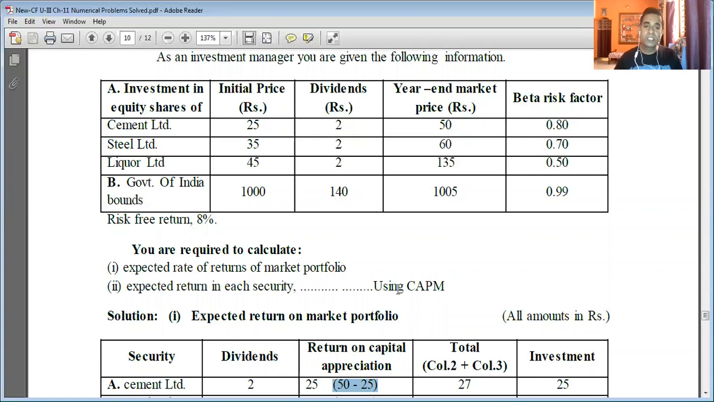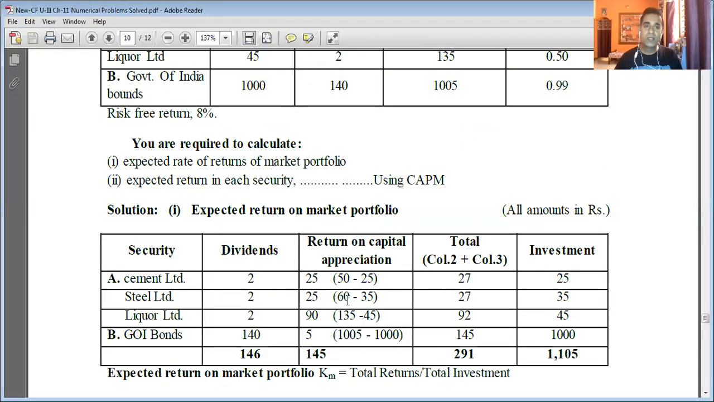The return on capital appreciation of Cement Limited is 50 minus 25, which is equal to 25 rupees. In the same way, the return on capital appreciation of Steel Limited: the initial market price of the equity share of Steel Limited was 35 rupees and the year-end market price is 60 rupees. So what is the capital appreciation? 60 minus 35, which is equal to 25 rupees, is the capital appreciation even in the case of the equity share of Steel Limited.